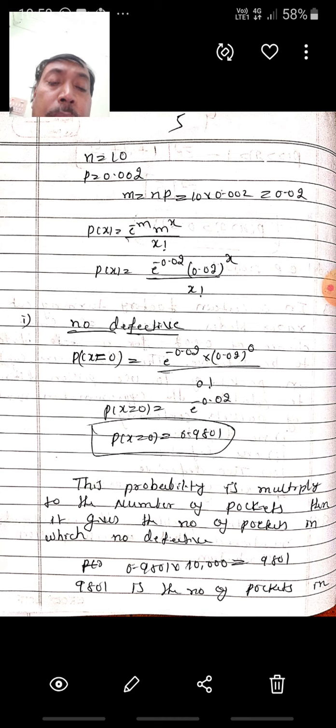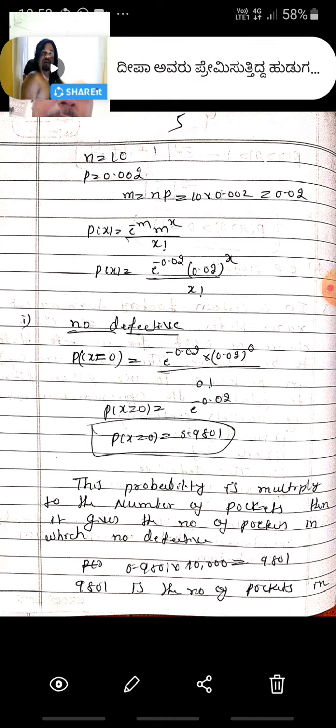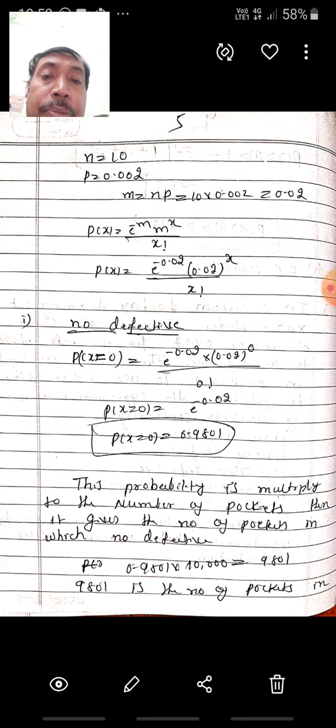First of all, I want to find no defective, that is probability x equals 0. That is e power minus 0.02 into 0.02 to the power of 0 divided by 0 factorial. Probability x equals 0 is 0.9801. This is the probability in which there is no defective.